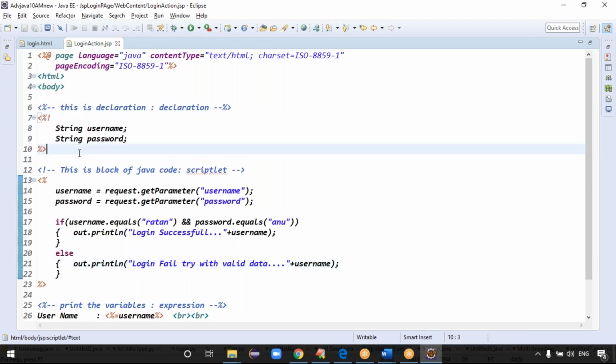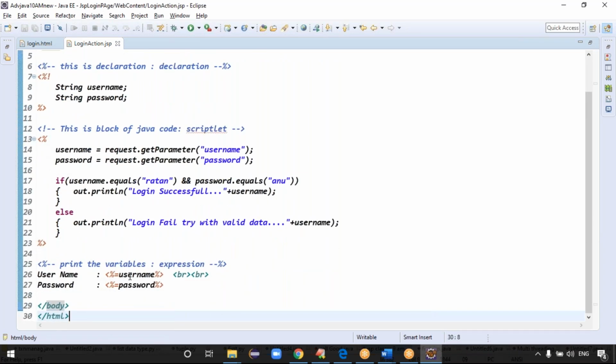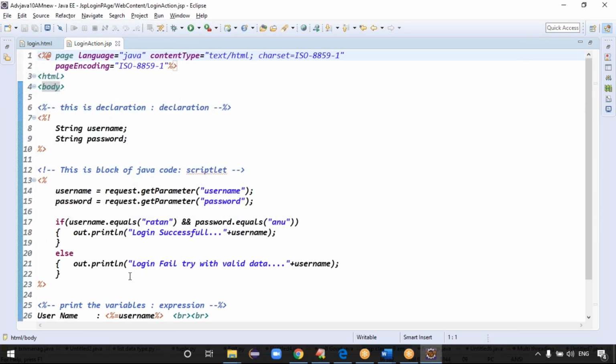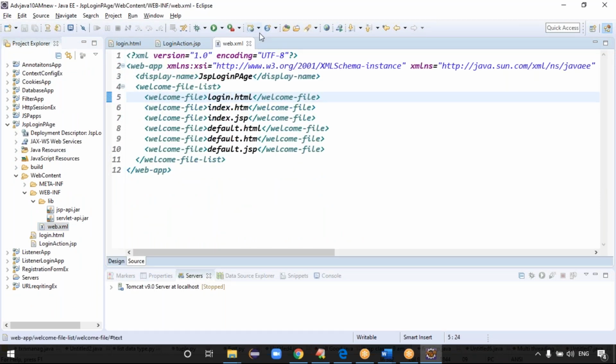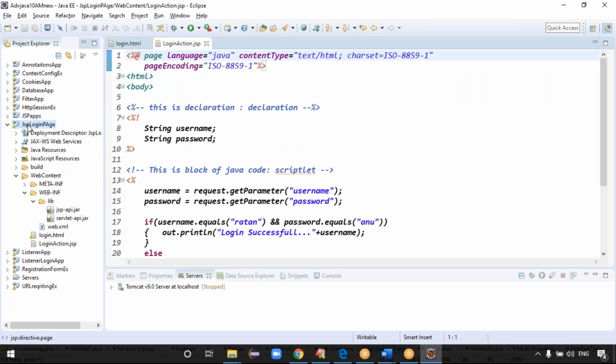One is the declarations, one is the scriptlets, one is the expressions, one is the comments. Guys, are you clear now? Good. Guys, can you please run this code once and see the output first. In the login web.xml file, please configure the welcome file. The welcome file is called what? Login.html file here.